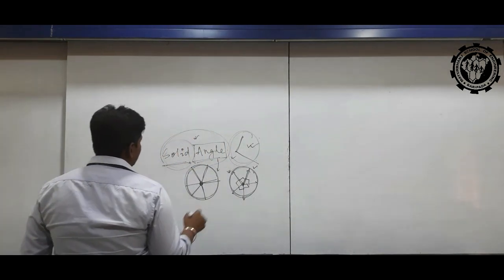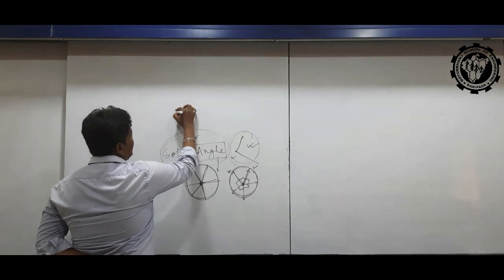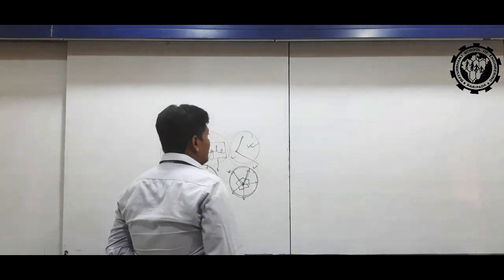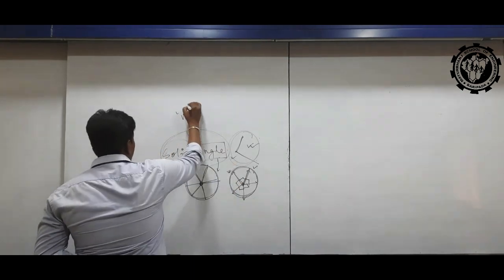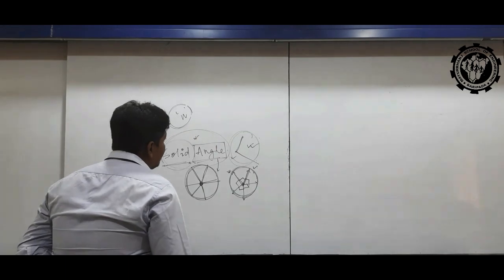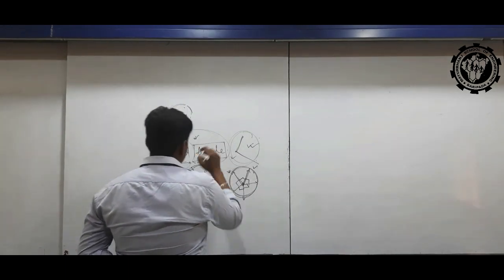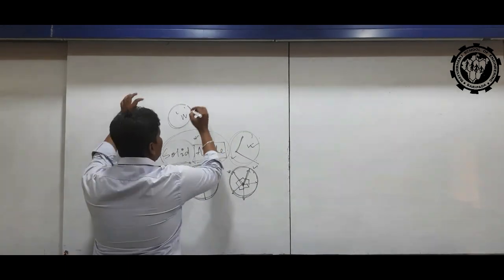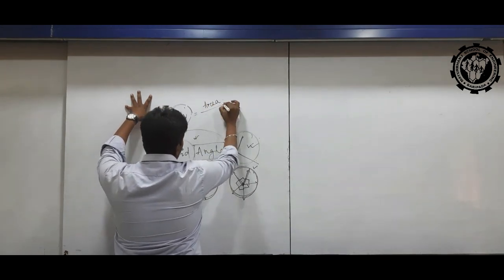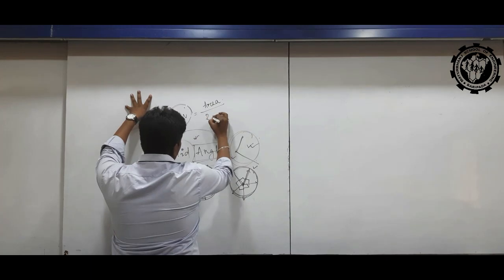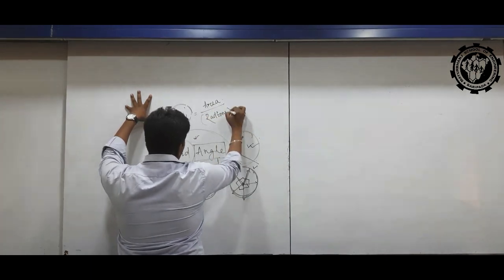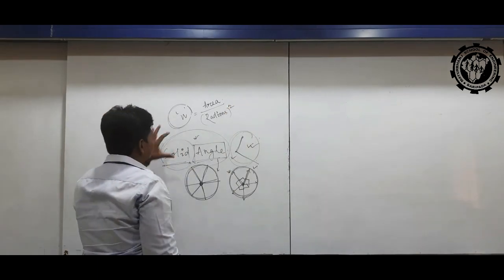It is denoted by omega, and omega is calculated by the formula area divided by radius squared. Is it clear?